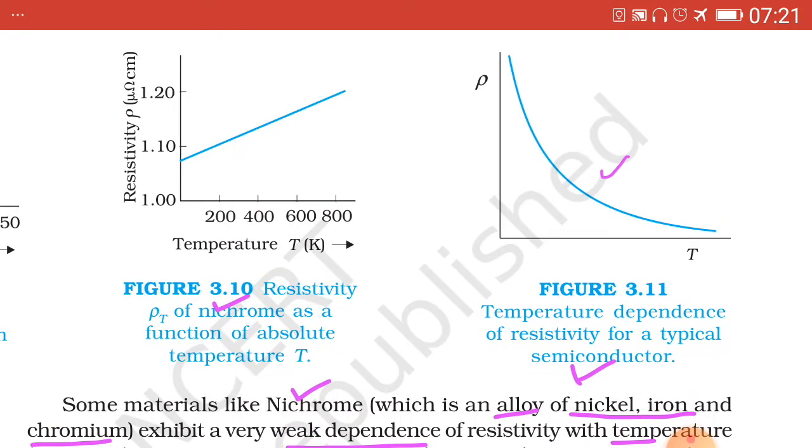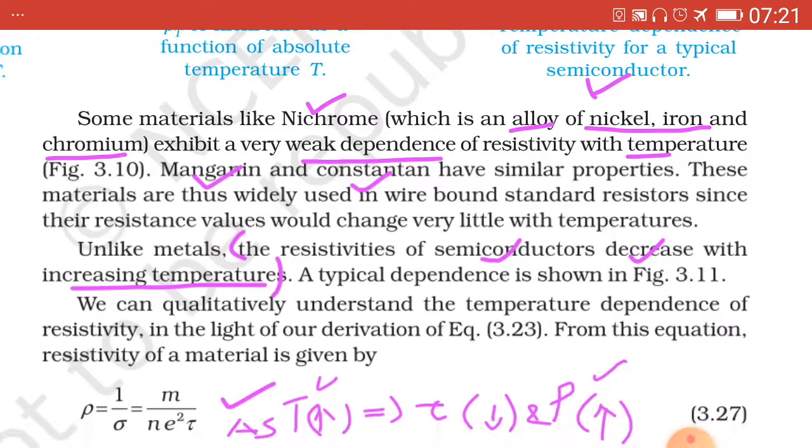The value of rho decreases with respect to T, which is denoted by a curve, and in the end it does not touch the x-axis, but it goes on decreasing and tends to 0. It does not touch x-axis, which you have to take note of. Now next point.